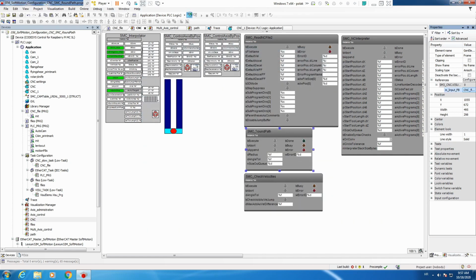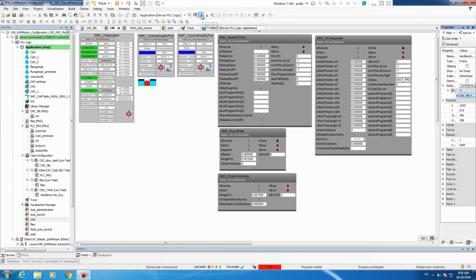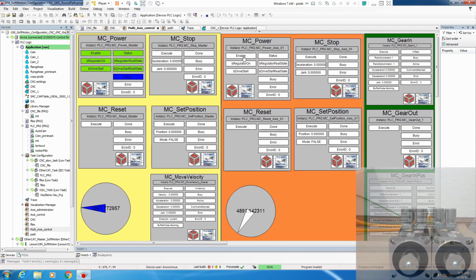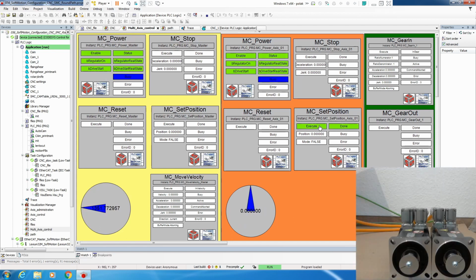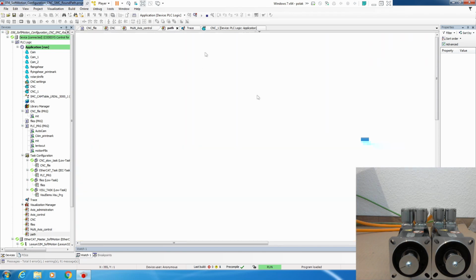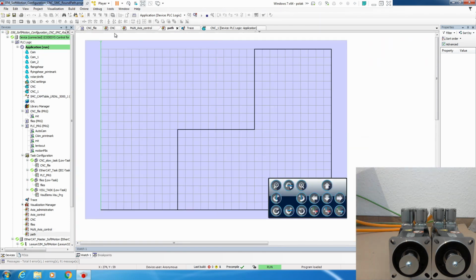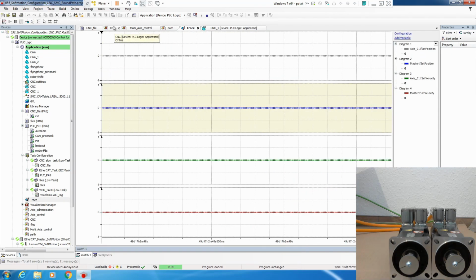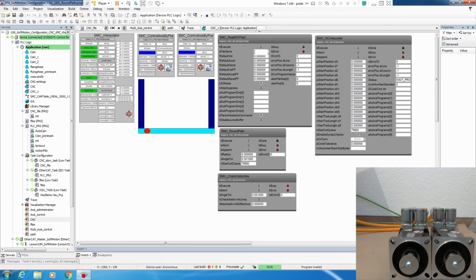Let's log in. Run. Let's go to multi-axis control. First we enable our drives. Set position. Path. Our path is here. Let's immediately download the trace. Let's go to CNC, prepare. And then we execute.